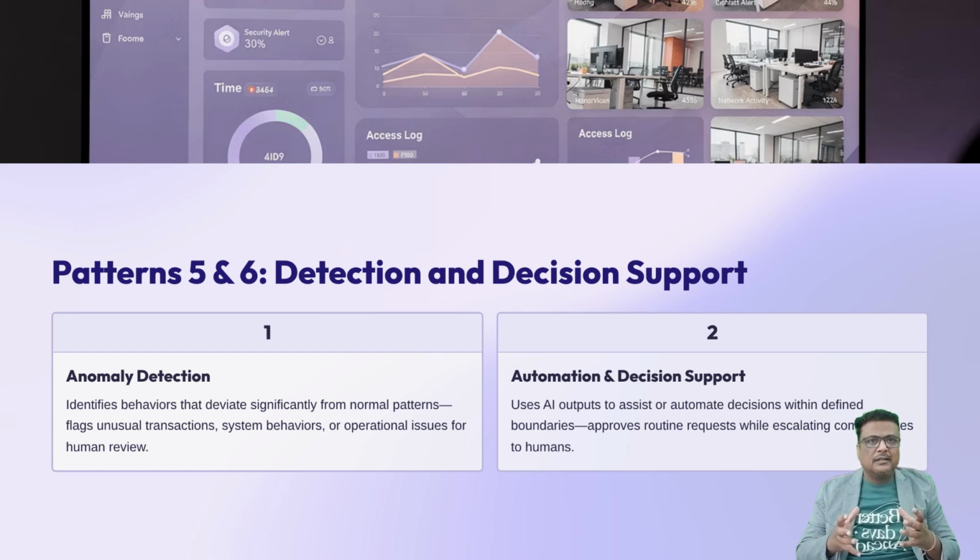Now, closely related is the sixth pattern, automation and decision support. This pattern uses AI outputs to assist or automate decisions within defined boundaries. Let me make that very clear. AI does not replace decision makers here. It supports them or automates only simple decisions. Approving routine requests automatically while escalating complex ones is a classic example. As a CPMAI professional, your role is to define those boundaries carefully.